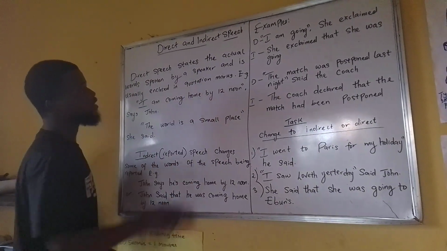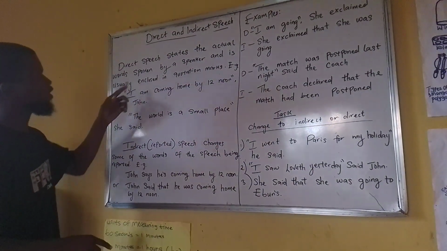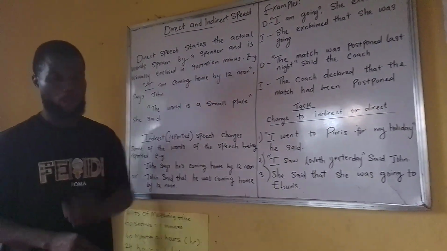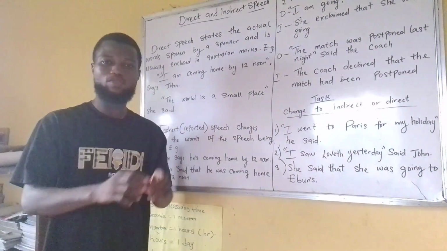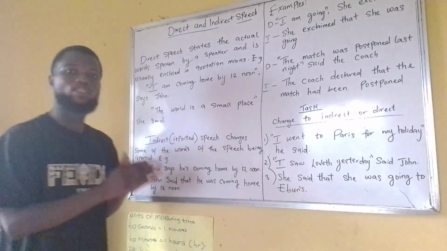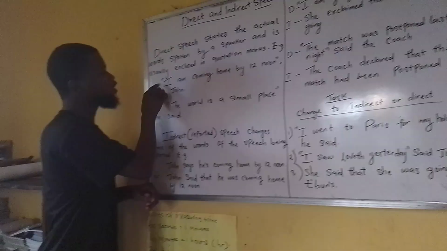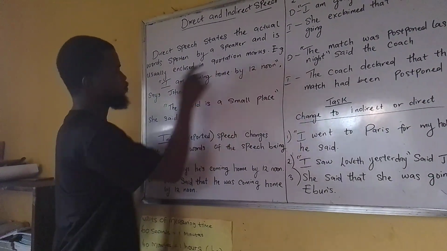Direct speech states the actual words spoken by a speaker and is usually enclosed in quotation marks. This direct speech says the exact same thing, the same way the speaker has said it. Now, these are your quotation marks here.